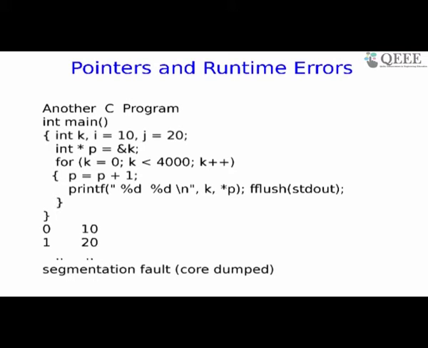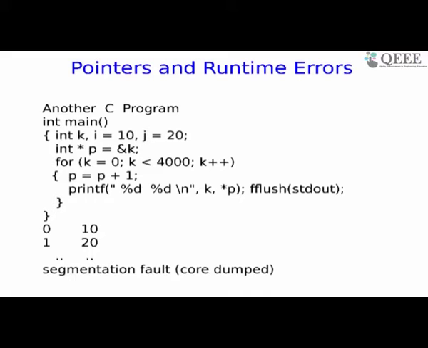Here is yet another program. There is no array here. Observe, I've used pointers. I have defined a pointer P, which is a pointer to integer, or it can hold the address of an integer. And K, which is uninitialized, its address has been put into P, whatever the address is. There's a loop now which runs over K, goes from 0 up to 3999. Each time K is incremented by 1.